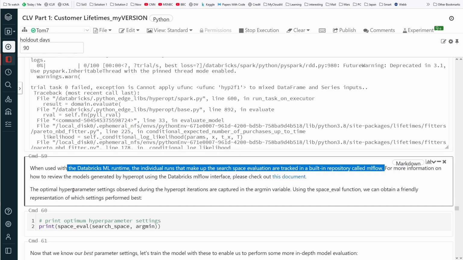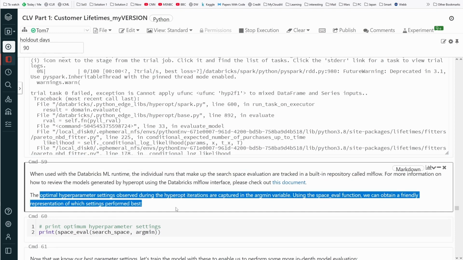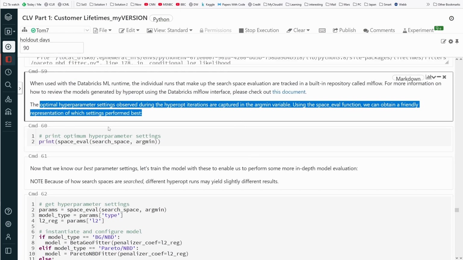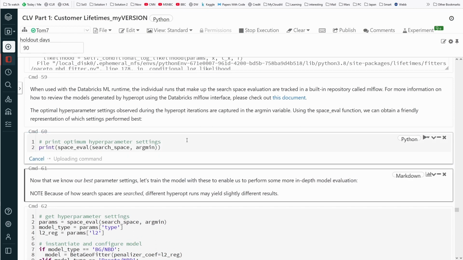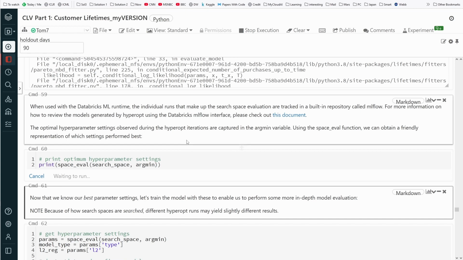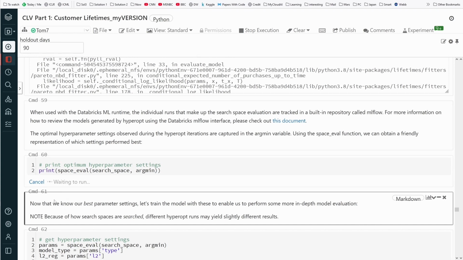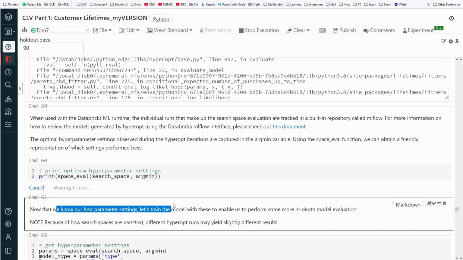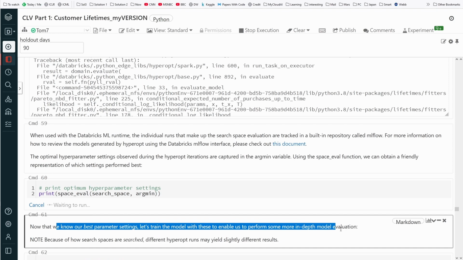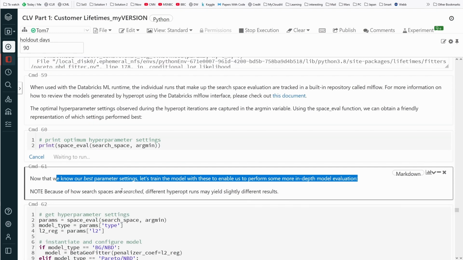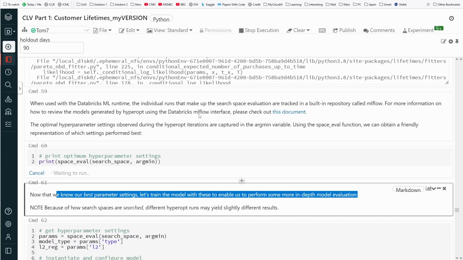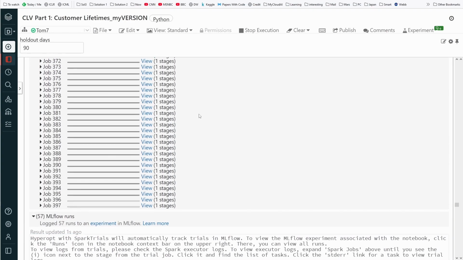The optimal hyperparameter settings during the hyperopt iterations are captured. If we are done, we can have a look at the optimal parameters, but we have to wait for the other cells to finish. Then, now that we know our best parameter settings, let's train the model with these optimal parameters to enable us to perform some more in-depth model evaluation. So let's wait for the model to train.